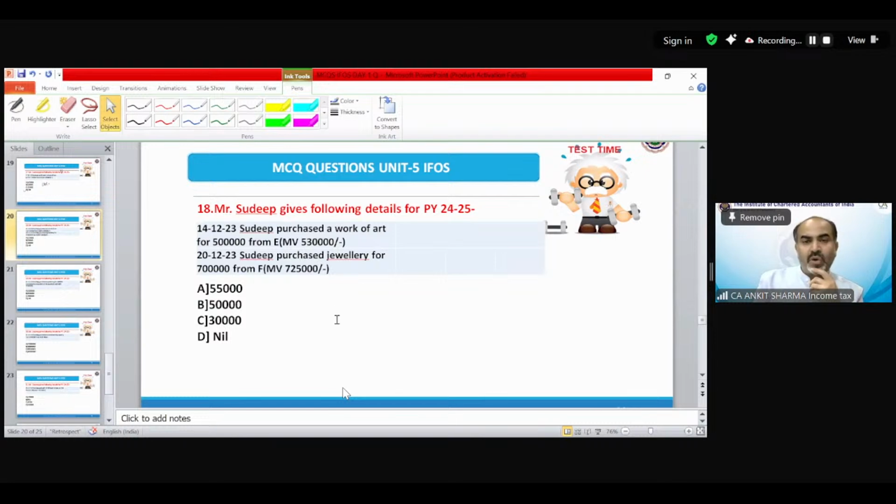Mr. Sudeep gives following detail for again assessment year 24-25. On 14/12/23, Sudeep purchased a work of art for 5 lakh from E. Market value was 5,30,000. On 20 December, he purchased jewelry for 7 lakh from F. Market value is 7,25,000. So what should be the correct answer of question number 18?